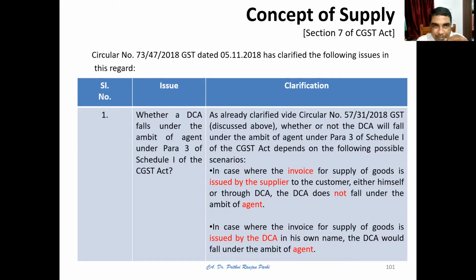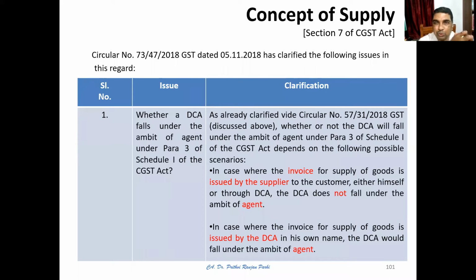This is a typical situation which is addressed in this particular circular, circular number 73/47/2018-GST, dated 5 November 2018. Certain specific issues are clarified. So we need to discuss this because they address very specific, very important situations.